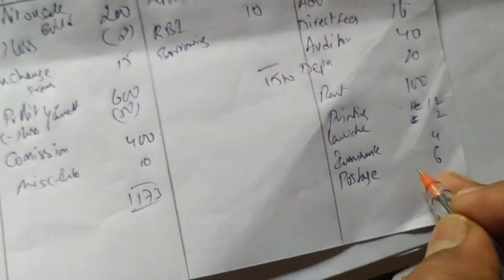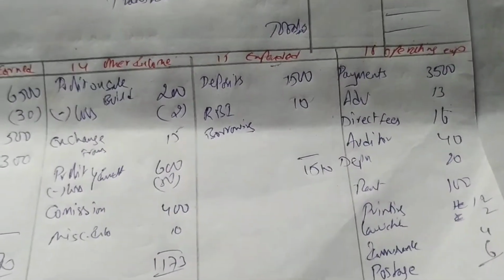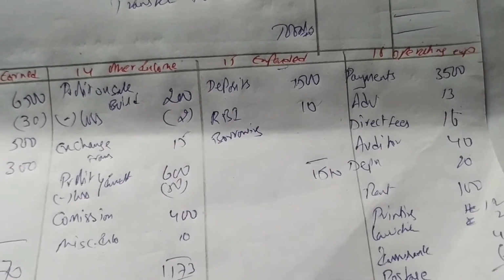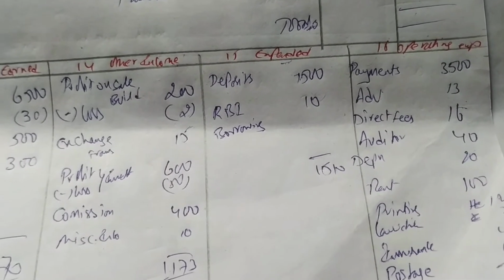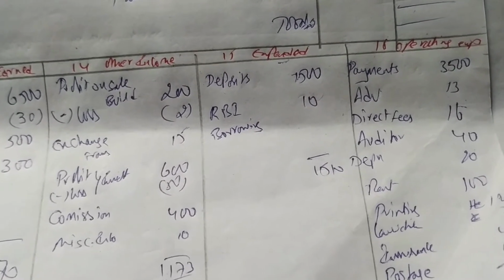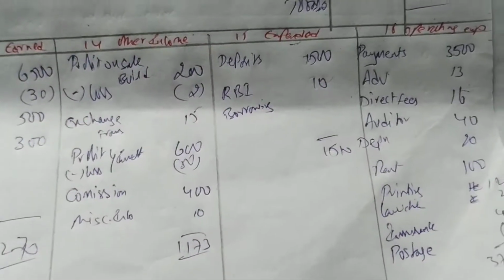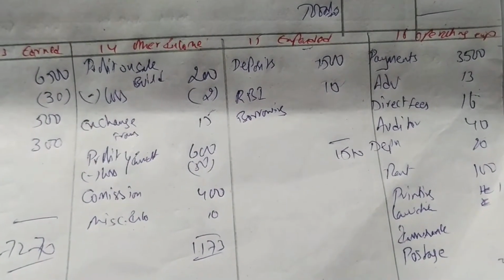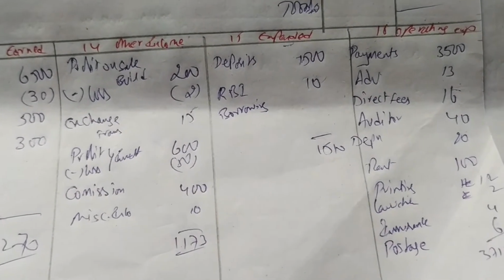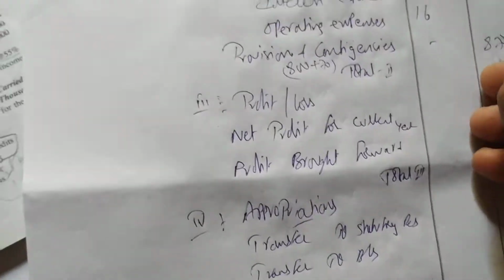Operating expenses total we have to do. 3500 plus 13 plus 16 plus 40 plus 20 plus 100 plus 12 plus 2 plus 4 plus 6, 3713 total we are getting. Let me check one more time. 3713. Okay, we got the totals.